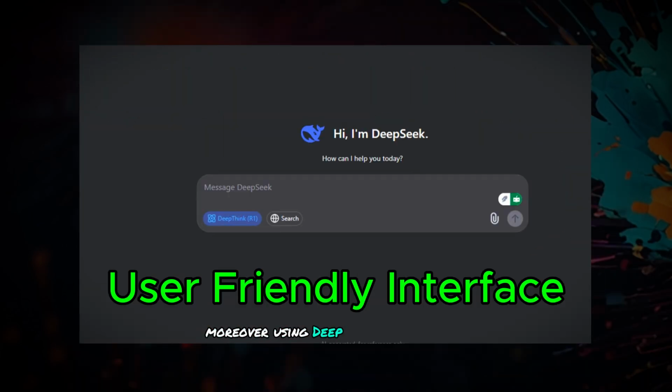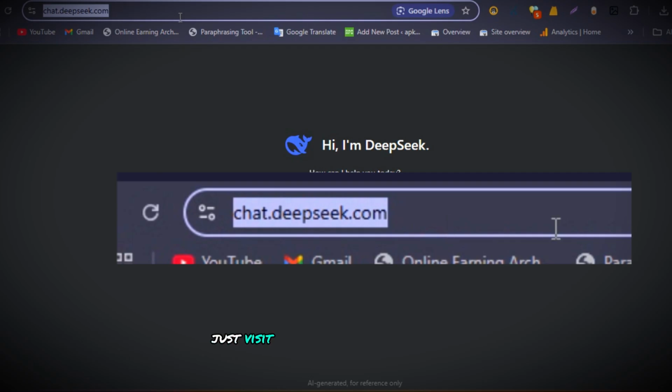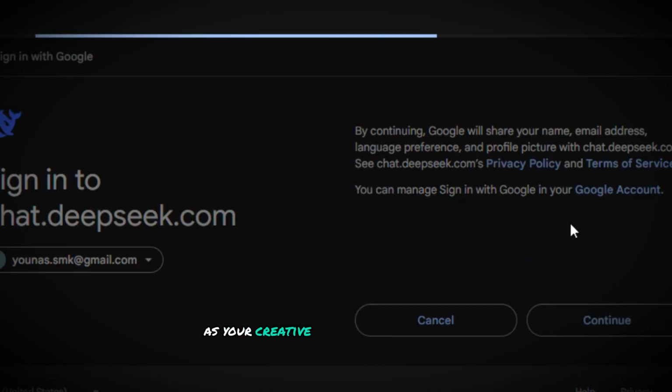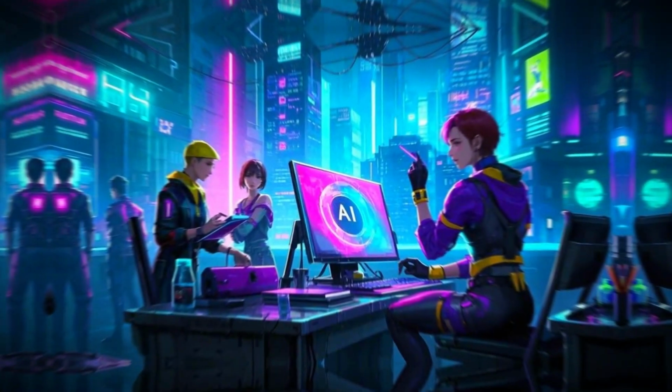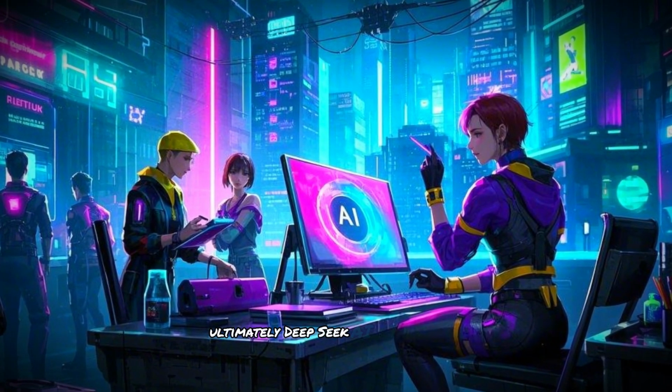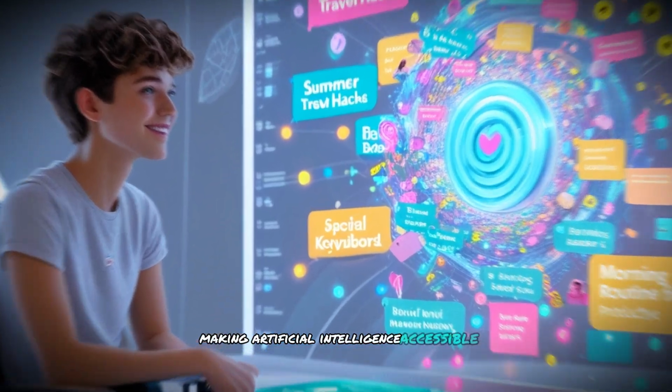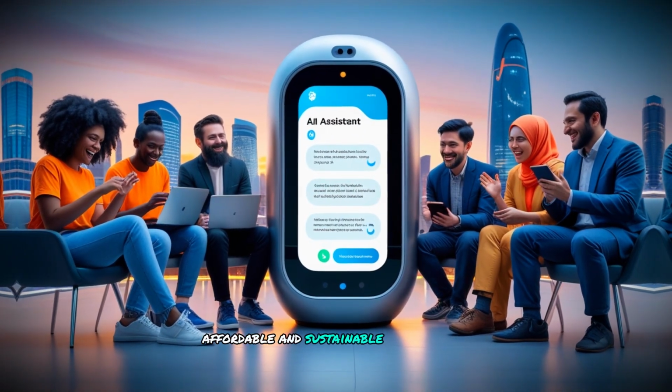Moreover, using DeepSeek is incredibly simple. Just visit its website or Hugging Face, sign up for free, and watch as your creative potential is magically activated. Ultimately, DeepSeek AI is not just a tool, but a revolution making artificial intelligence accessible, affordable, and sustainable for everyone.